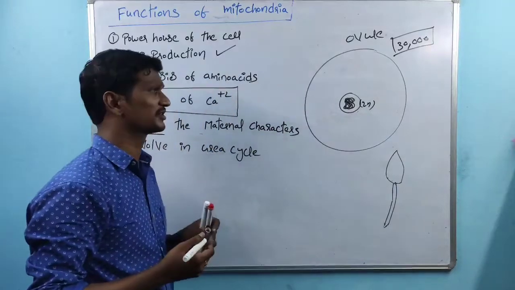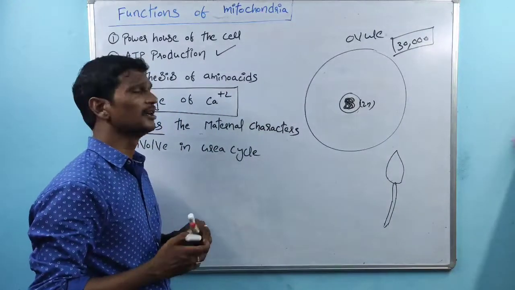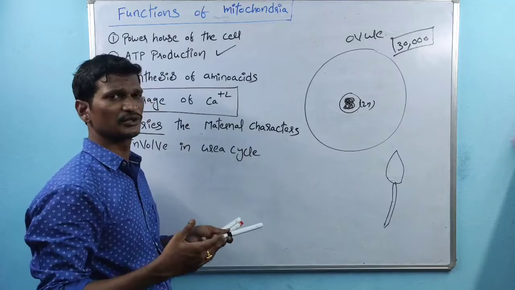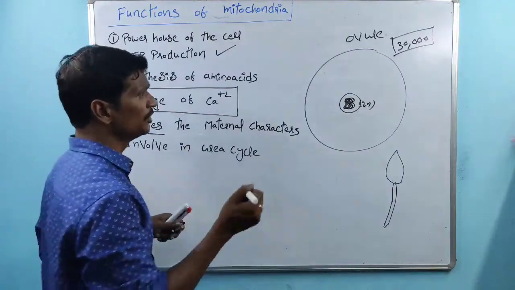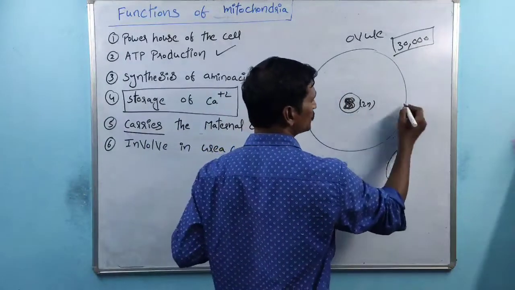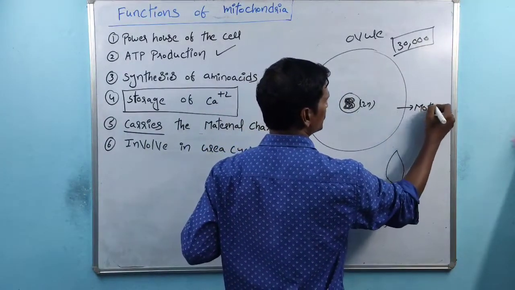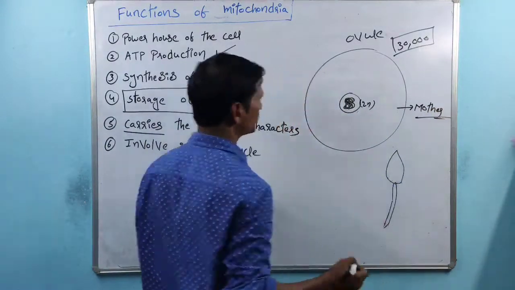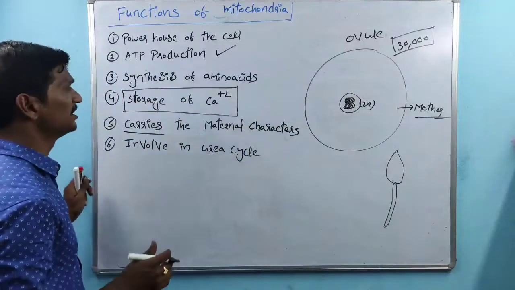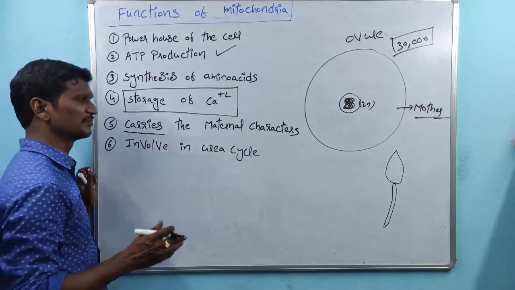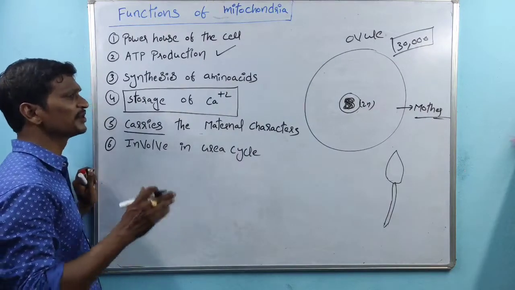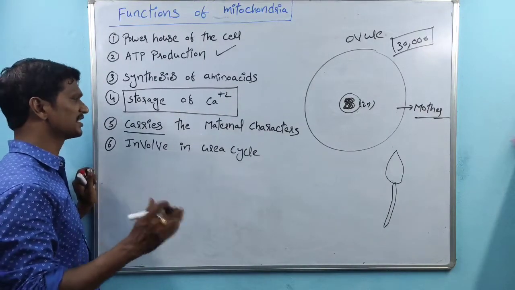30,000 mitochondria are present. So these mitochondria are passing from one generation to the another generation. These mitochondria belong to the mother. So especially these mitochondria are supporting to carry some characters from one generation to the another generation.